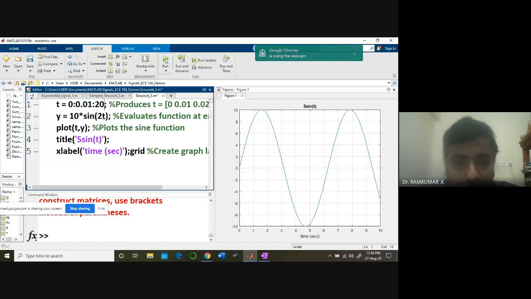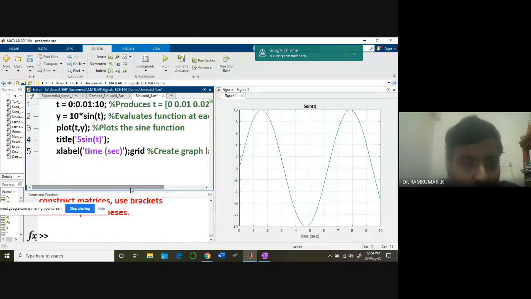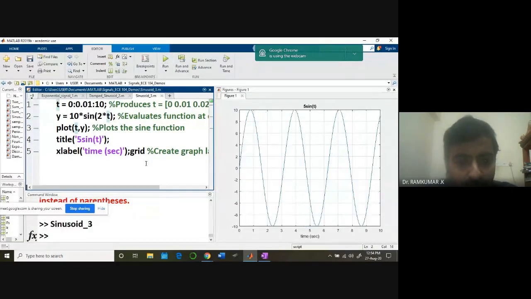The values are like this. Then I'm just keeping it 10 times. That's all right. If I vary the time t, I need to put 2 times star. Multiplication, how to use this star? Then if I do that, I'll get my waveform.